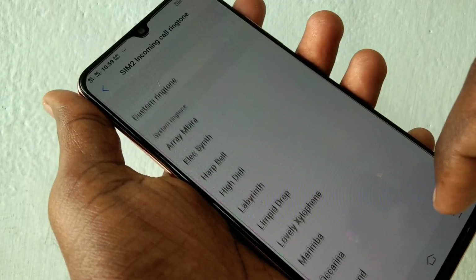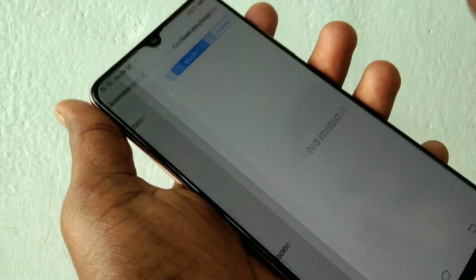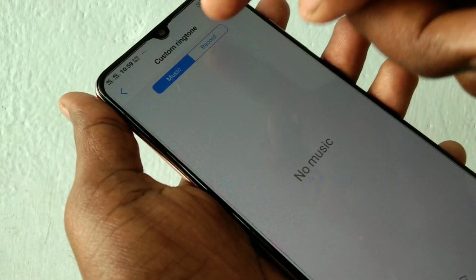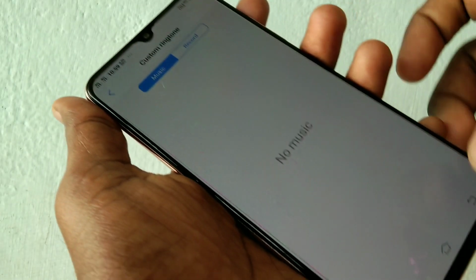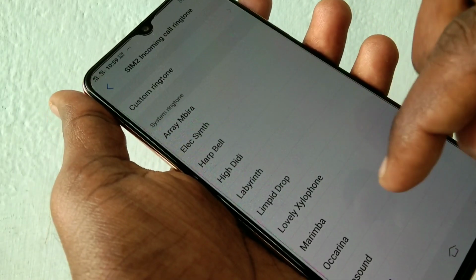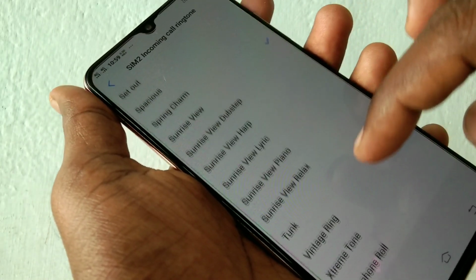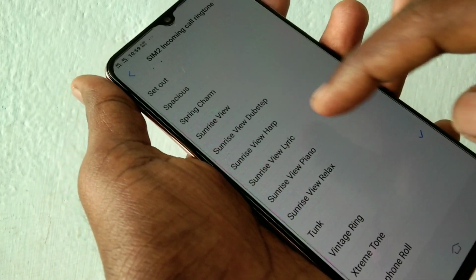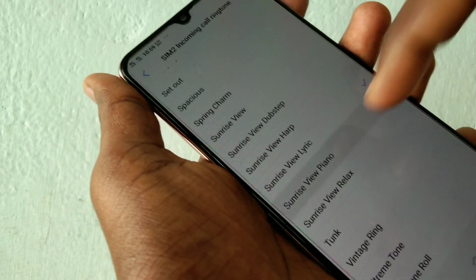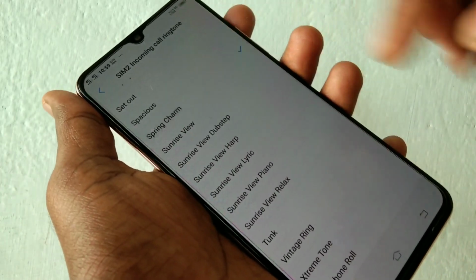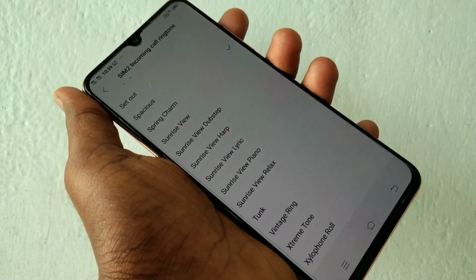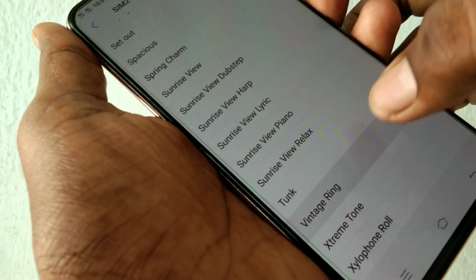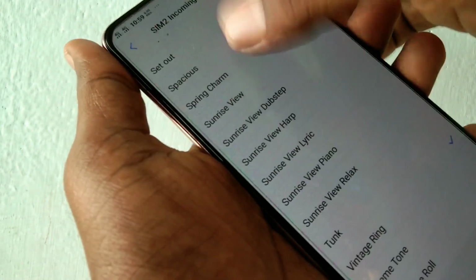In the similar way, you can select ringtone for SIM2. You can also choose custom ringtone. Here I have no file, so it is showing 0. So in this way, you can set ringtone for SIM2. Just select any tone and go back to activate.